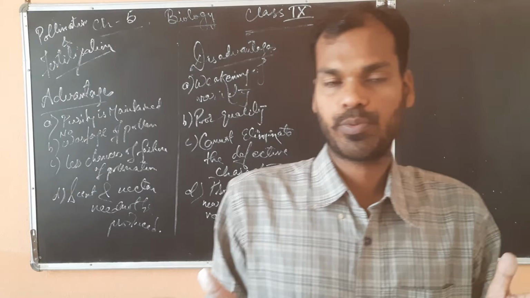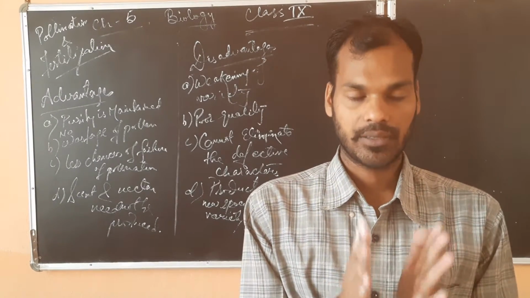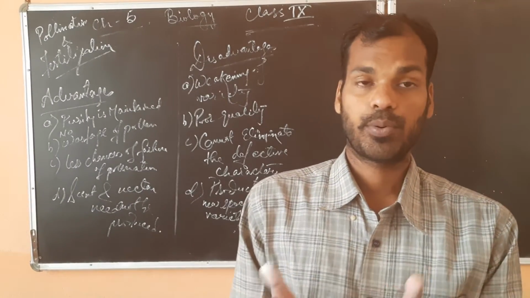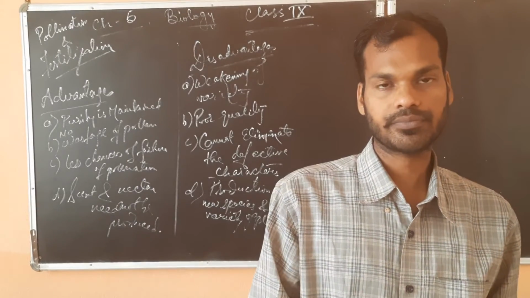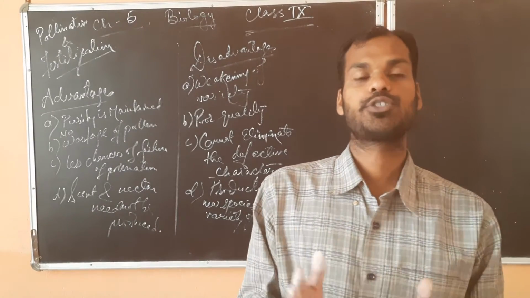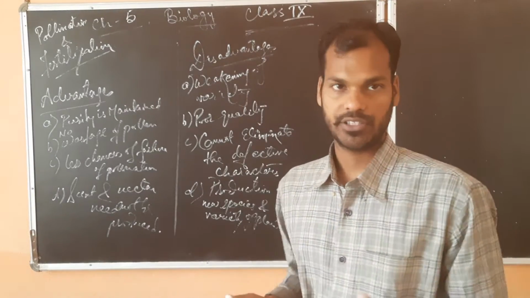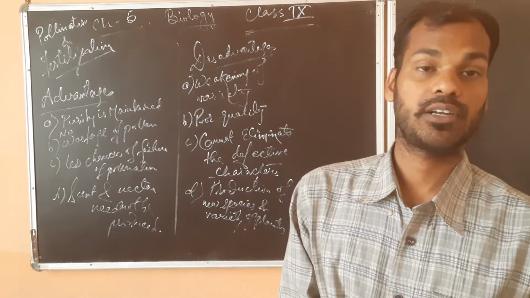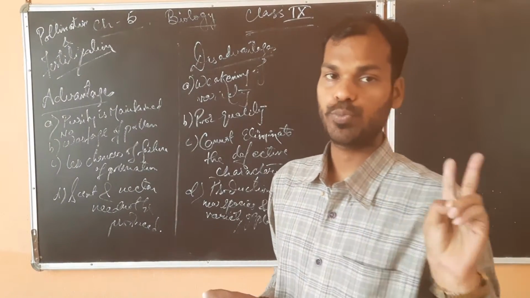In case of cross pollination, what is happening? There will be two plants and the pollen grains from one plant will be landing on the stigma of the flower of a different plant. But they should belong to the same species, then it is called cross pollination. Okay, so the main thing is clear. In case of self pollination, only one plant is there. In case of cross pollination, there will be two plants.